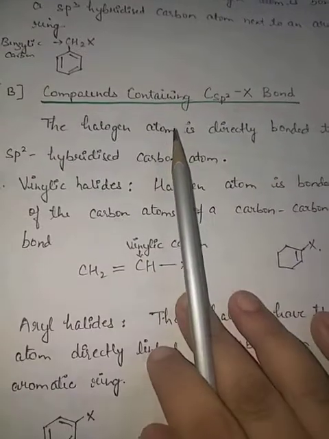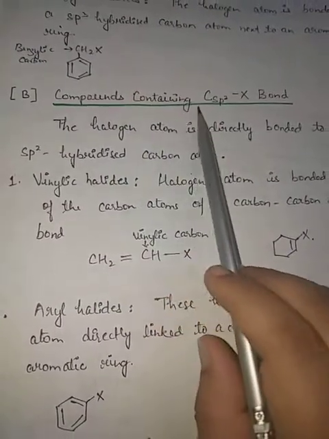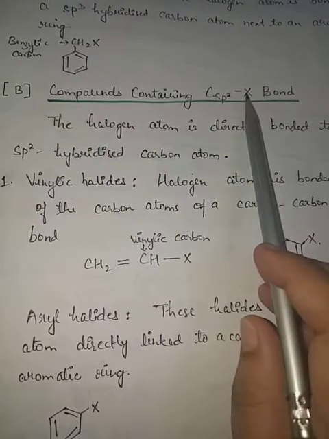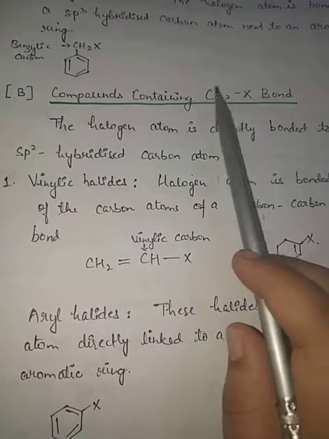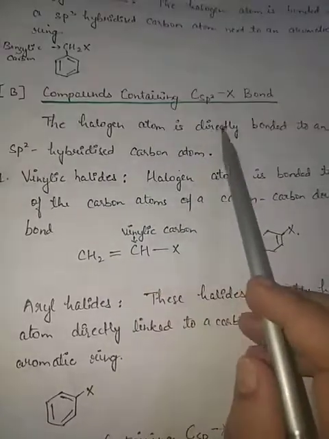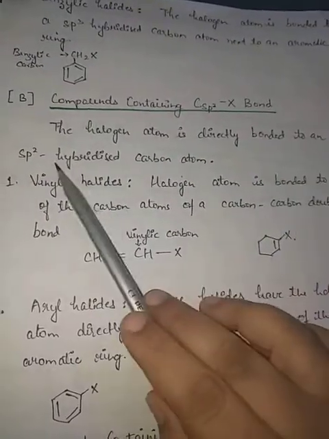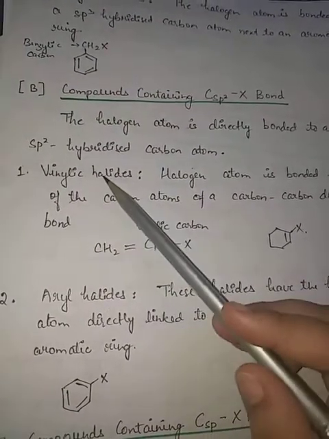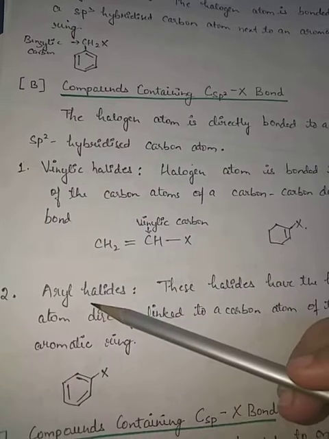Now we will see those compounds where the carbon is sp2 hybridized. The carbon to which any halogen is attached is sp2 hybridized. The halogen atom is directly bonded to an sp2 hybridized carbon atom. Two types are there: the first one is vinylic and the second one is aryl.